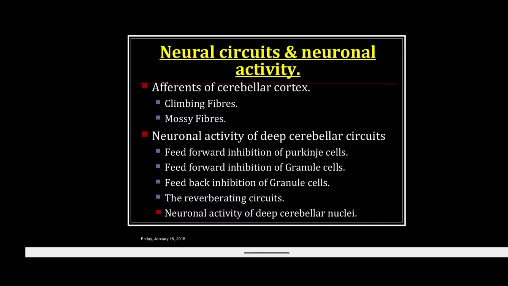Come to the neuronal circuit and the neuronal activity. The neuronal circuit in the cerebellum is highly complex and overlapping. So in brief, enumerate. Afferent fibers to the cerebellar cortex are the climbing fibers and mossy fibers. Neuronal activity of the deep cerebellar circuits includes the feed forward inhibition of the Purkinje cell, feed forward inhibition of granular cells, feedback inhibition of the granular cells.